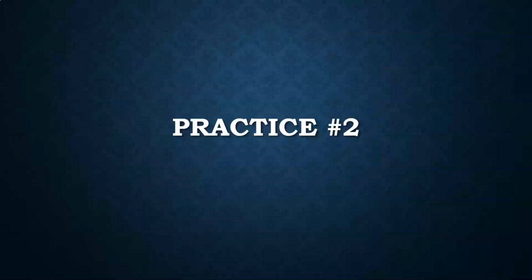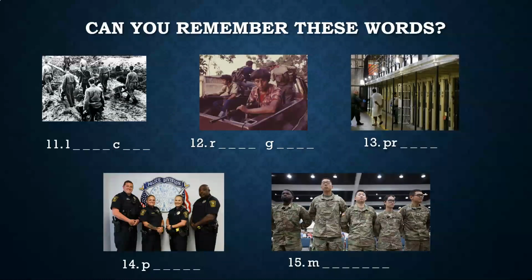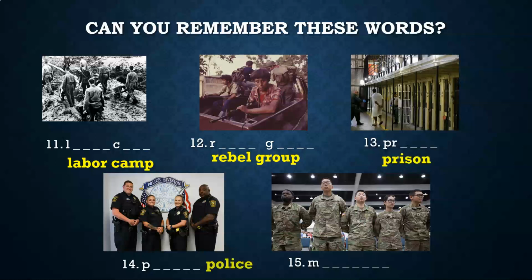So, for a little practice here, let's review all of the words that we learned so far. Pause the video to take a piece of paper and write down these words. Are you ready for the answers? Number 11 is labor camp, 12, rebel group, 13, prison, 14, police, 15, military.